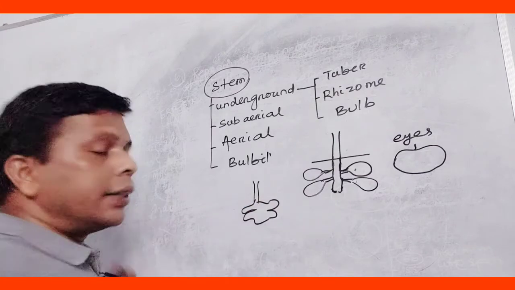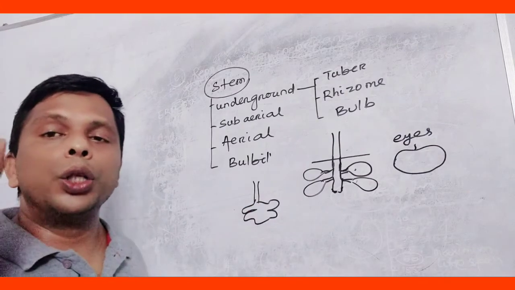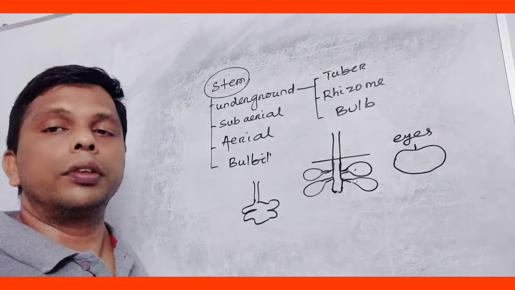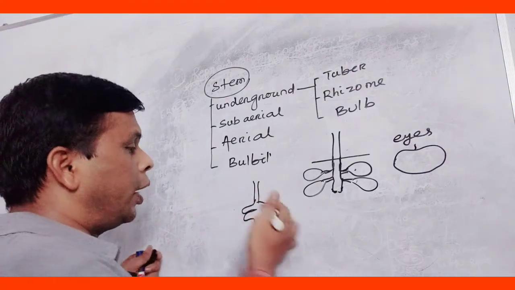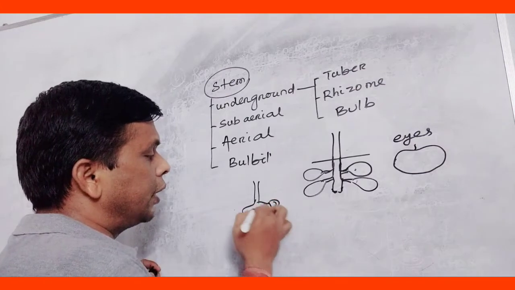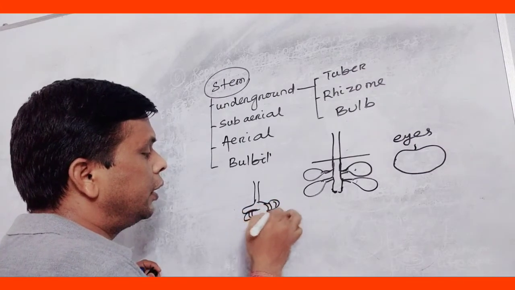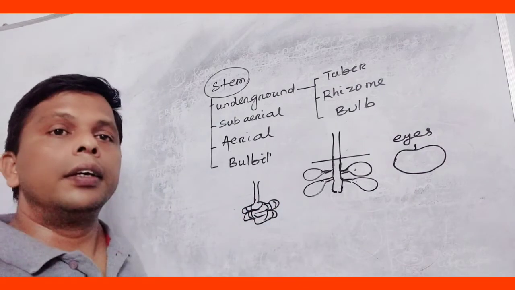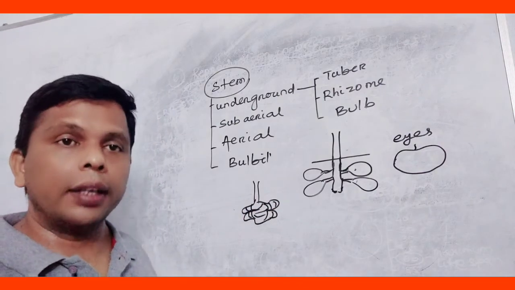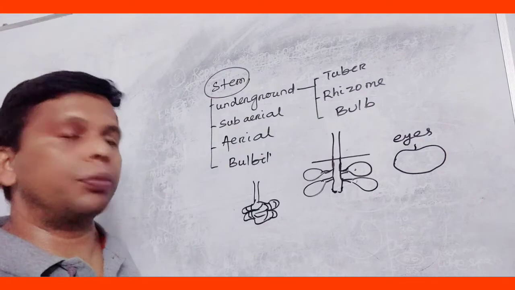This perennial part consists of various lines like these. These lines are nothing but the nodes of the stem.